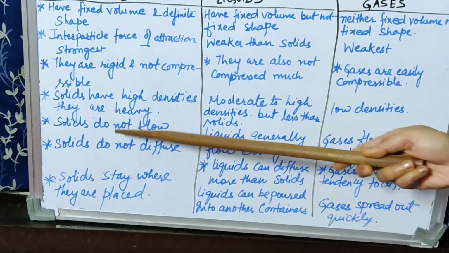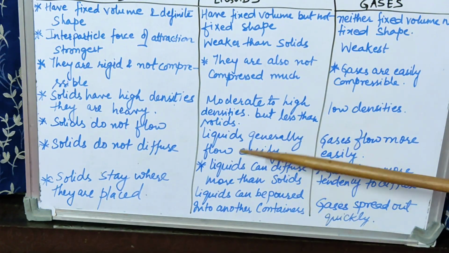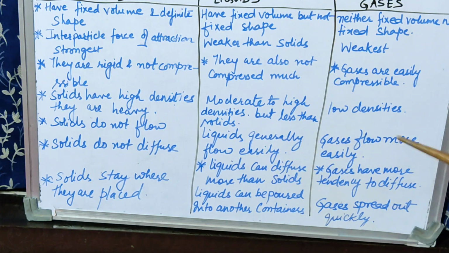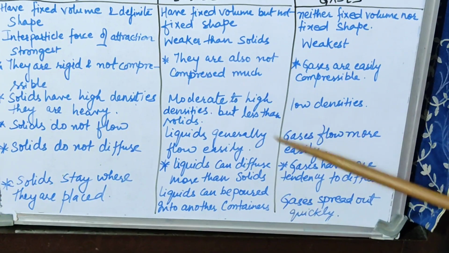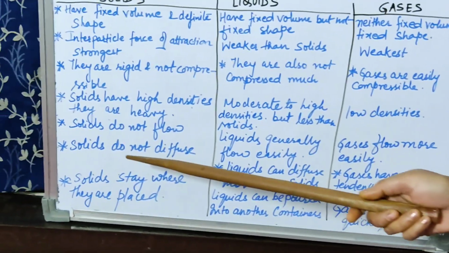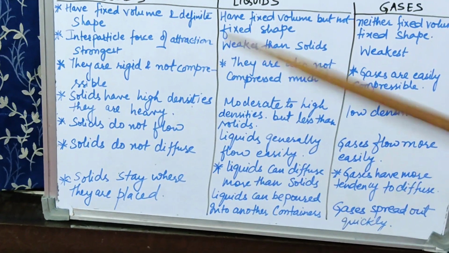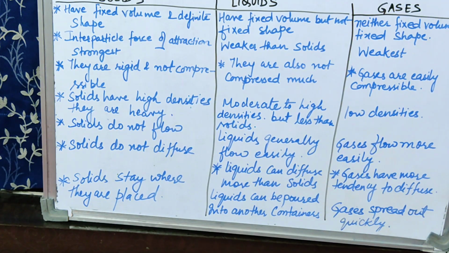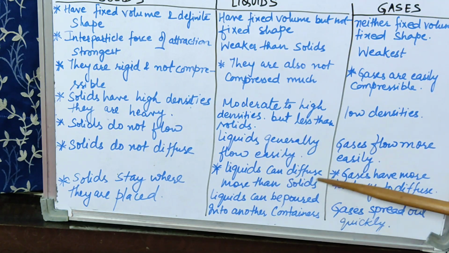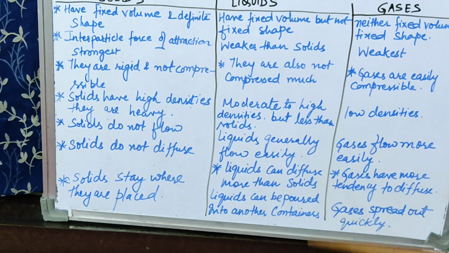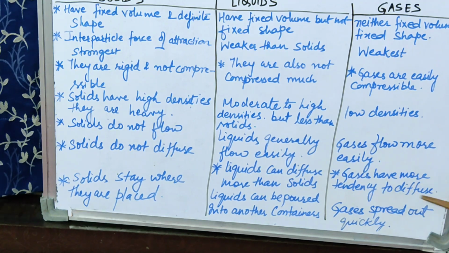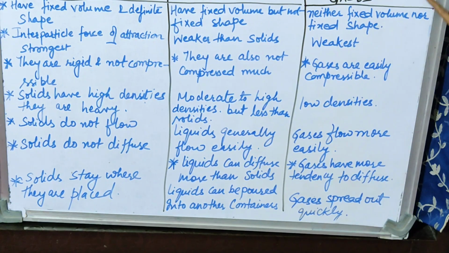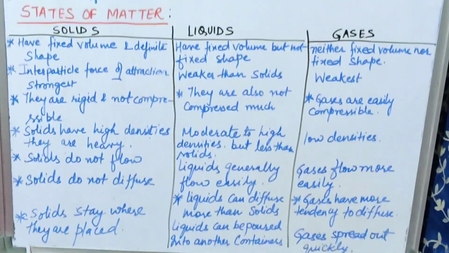Next, solids do not flow. However, liquids generally flow easily and gases flow more easily as compared to liquids. Next, solids do not diffuse. Just now we have discussed diffusion. Solids do not diffuse. However, liquids can diffuse more than solids, and gases have more tendency to diffuse, means the most diffusible state of matter is gases.